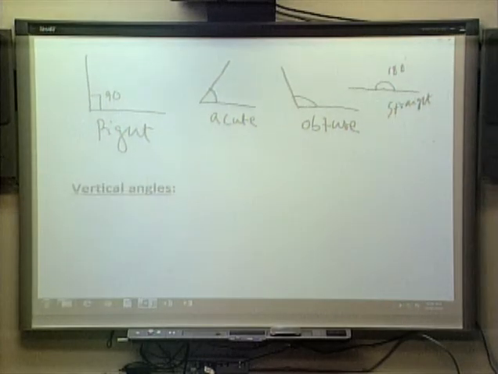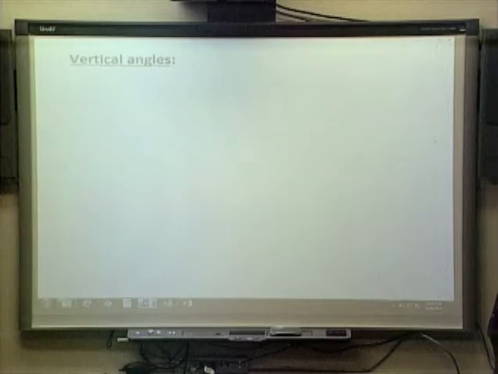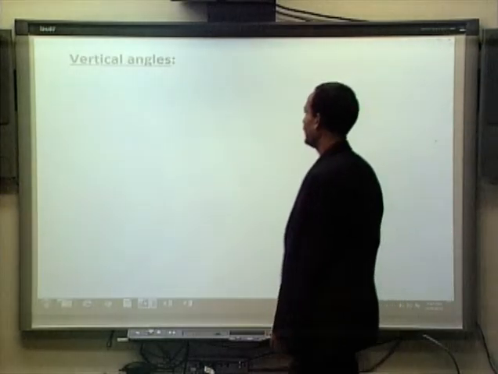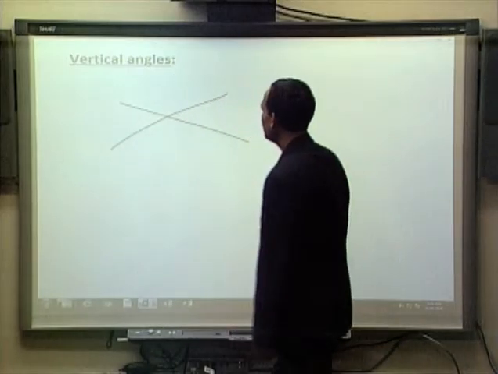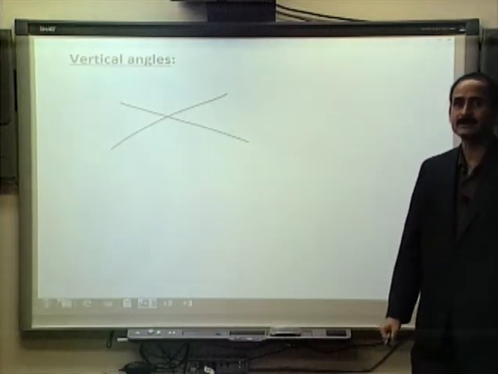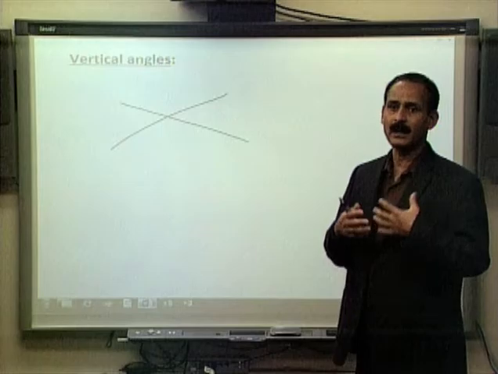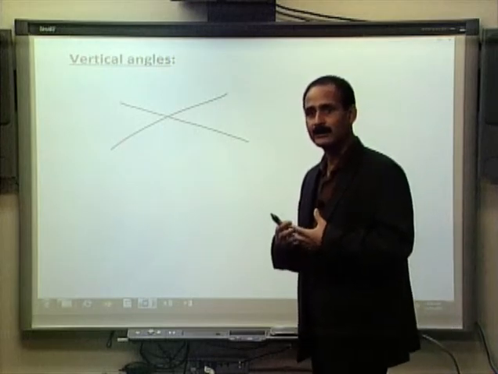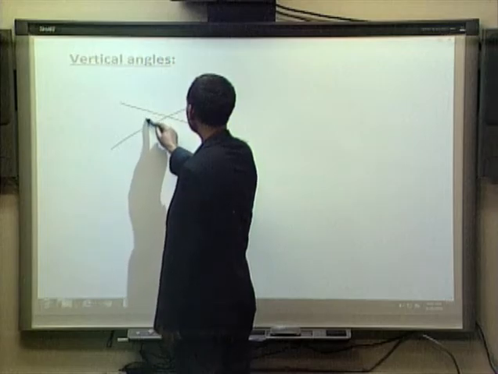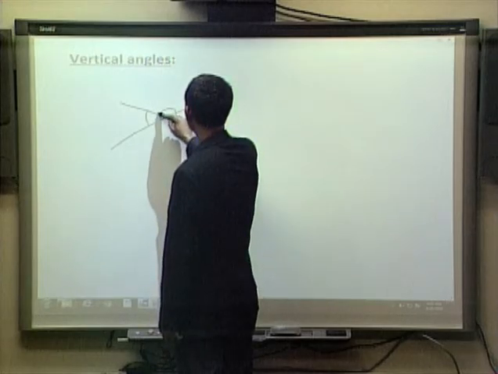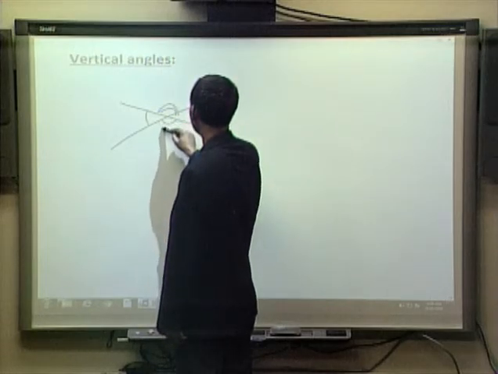Well, now if two lines intersect like this, this is one line, this is another line. If two lines intersect, you can see there are four angles altogether formed. One angle here, another angle here, third angle here, and the fourth angle here.